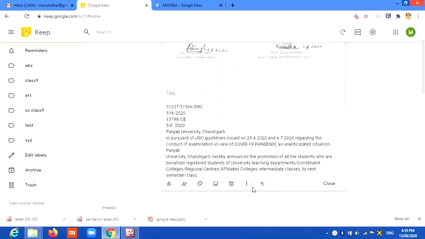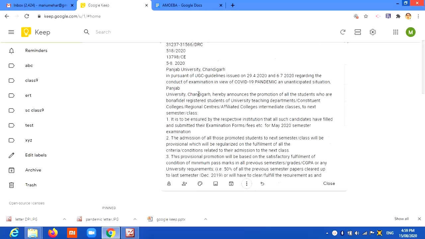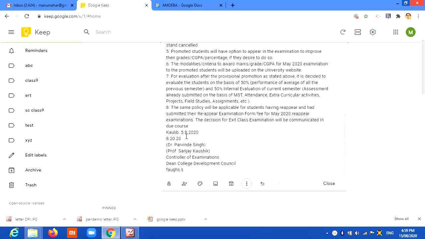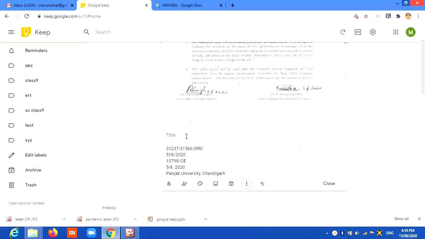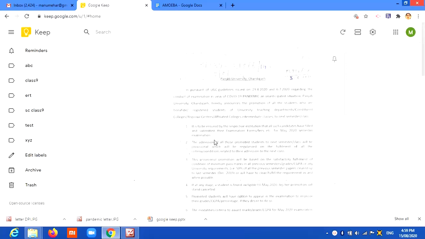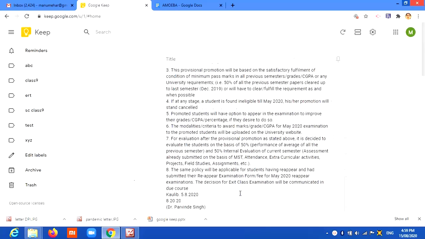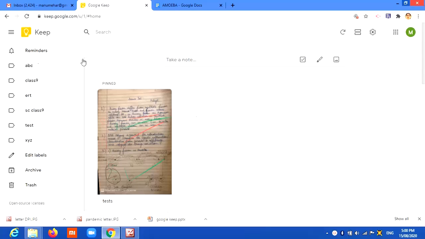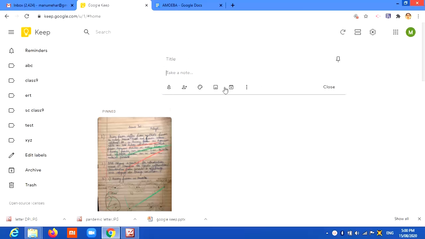So here you see that this text, which I had got from the university regarding online classes, is there, and it has been converted into word form. Besides this, you can even convert letters in Punjabi or in English or in any language, as per the fonts that you have. So well, friends, this is all about the practical view. I'll take up another letter to make this clearer for you. That is a Punjabi letter.